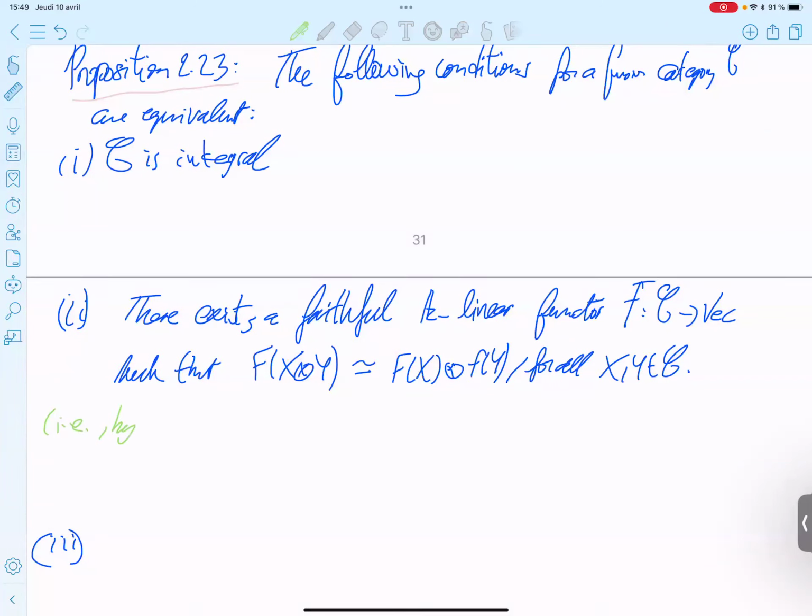By definition, in the definition in the Tensor Categories book, definition 5.11, quasi-fiber functor.